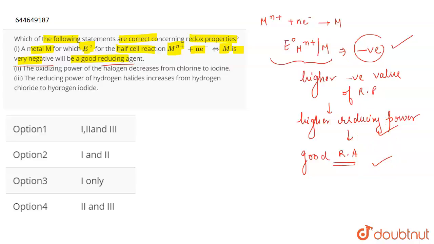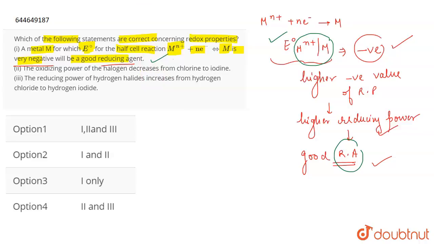Because the substance which has a negative reduction potential actually has a tendency to oxidize itself. And if it has a tendency to oxidize itself, it means that it has a greater tendency to reduce the other substance, because the substance that acts as a reducing agent itself gets oxidized. If we talk about the oxidation potential, that will be the positive value. So if it has a greater negative reduction potential, the oxidation potential is going to have a greater positive value. So it has a greater tendency to oxidize itself and therefore a greater tendency to reduce the other substance, and therefore it acts as a good reducing agent. It means that the first statement is going to be correct.